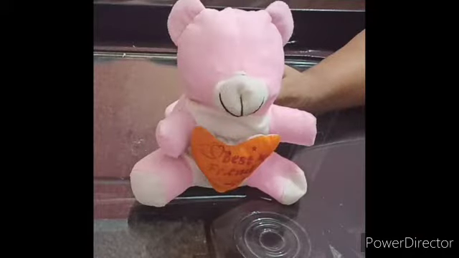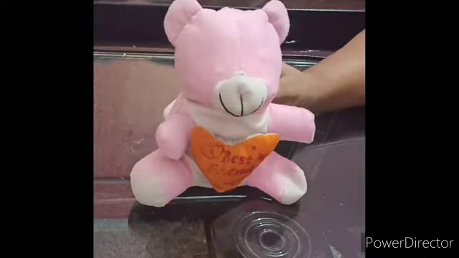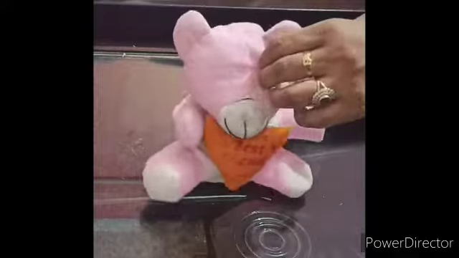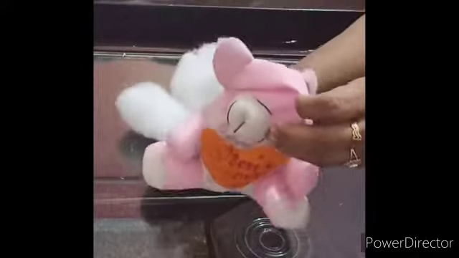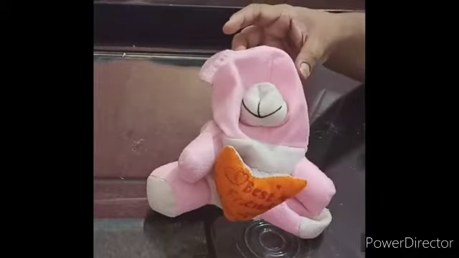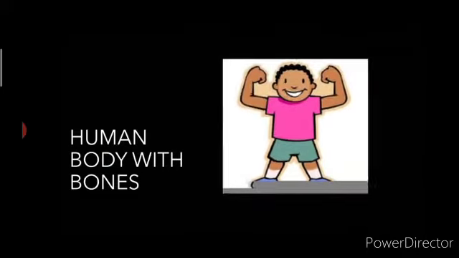See students, here is a teddy bear. It has a shape. You can easily recognize that it is a soft toy. But what will happen if I take out the supporting material from it? Let's see. I'm taking out the material from it. Now it is losing its shape. It is becoming like a bag. See, now it is not able to stand. It has fallen down.